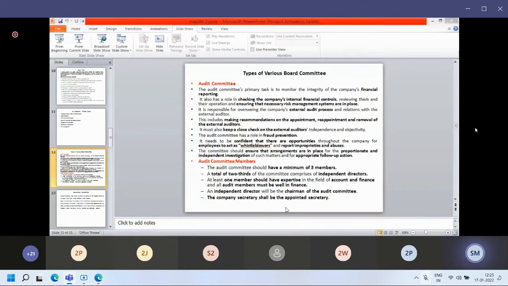Now, it is the composition of the audit committee. How can an audit committee be formed? These are some rules on how to form an audit committee. A minimum of 3 members should be required. The chairman of the audit committee should be an independent director, and all the members of the audit committee should have at least knowledge of finance and accounts. If they have it, then they can be a part of the audit committee. The company secretary can also be appointed as the secretary of the audit committee.